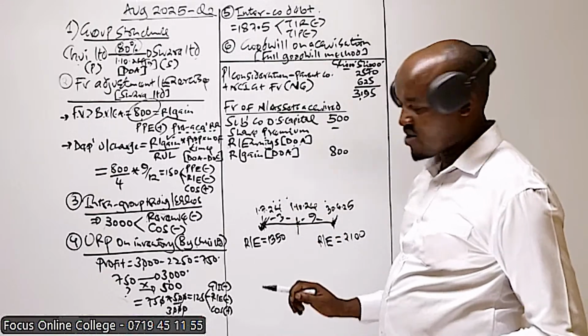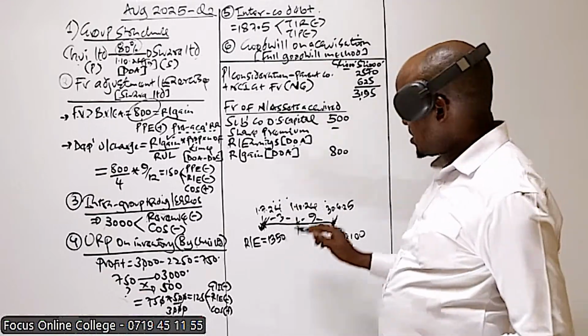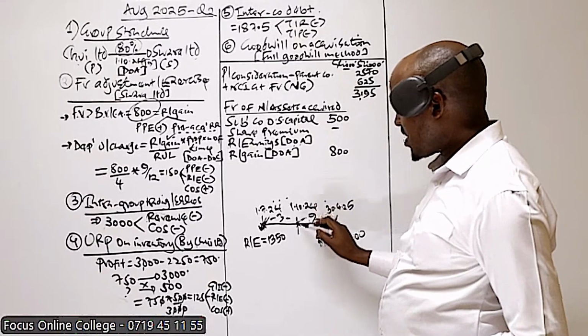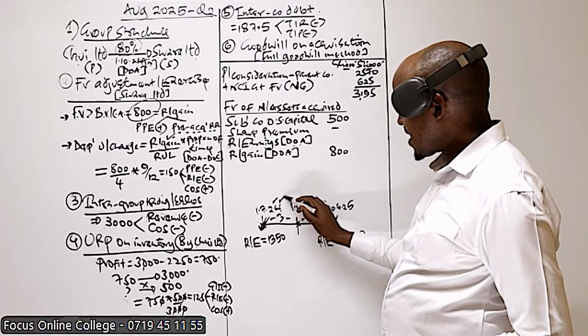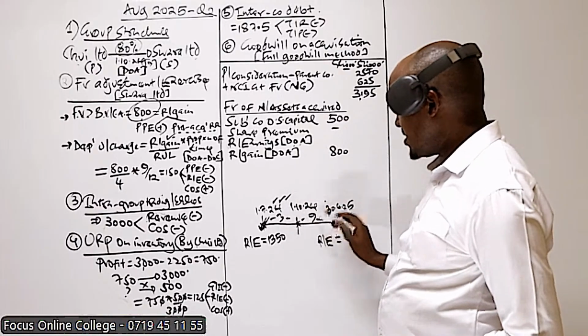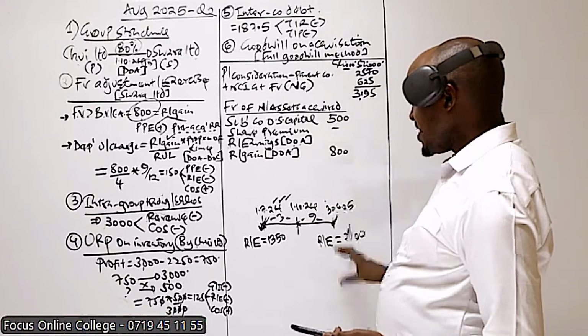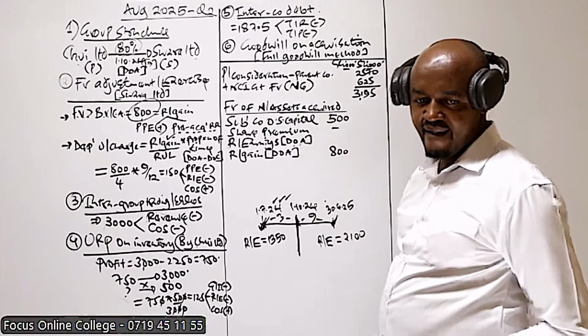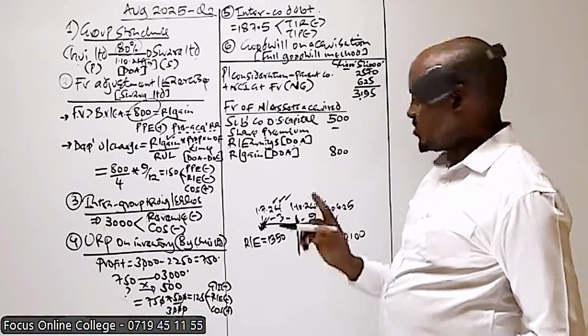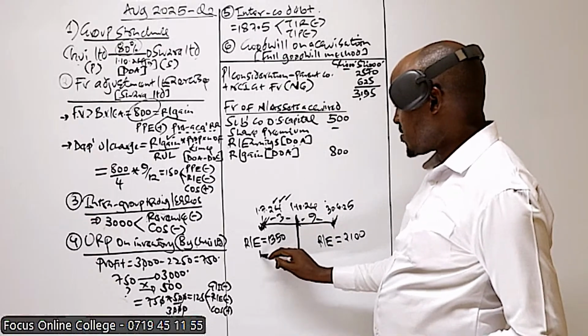We are not going to count October, because the acquisition was on 1st October. So we have 3 months and 9 months. What we are interested in is the retained earnings on the date of acquisition, and you need to understand this because it's something we come across in so many questions.